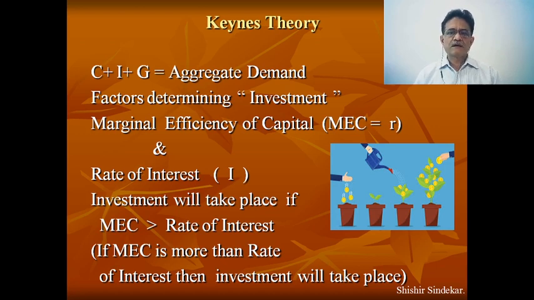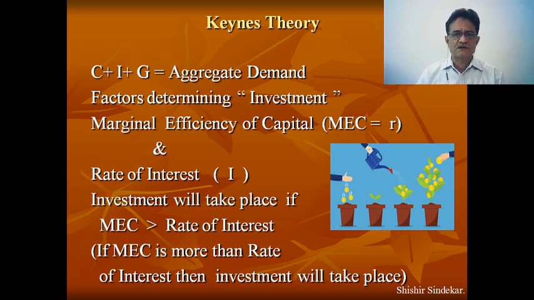He has stated that aggregate demand is nothing but a combination of three factors. Which are those three factors? The first one is consumption expenditure. Second is investment. And the third one is government expenditure. So we have ideas about the consumption expenditure.